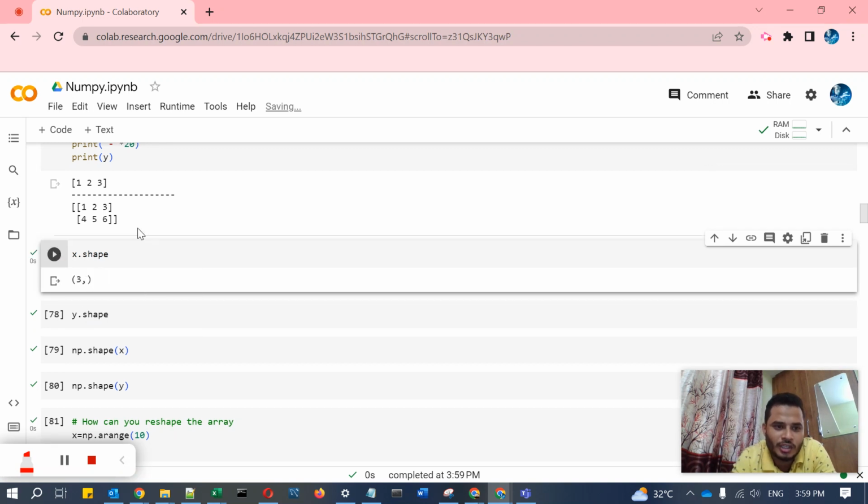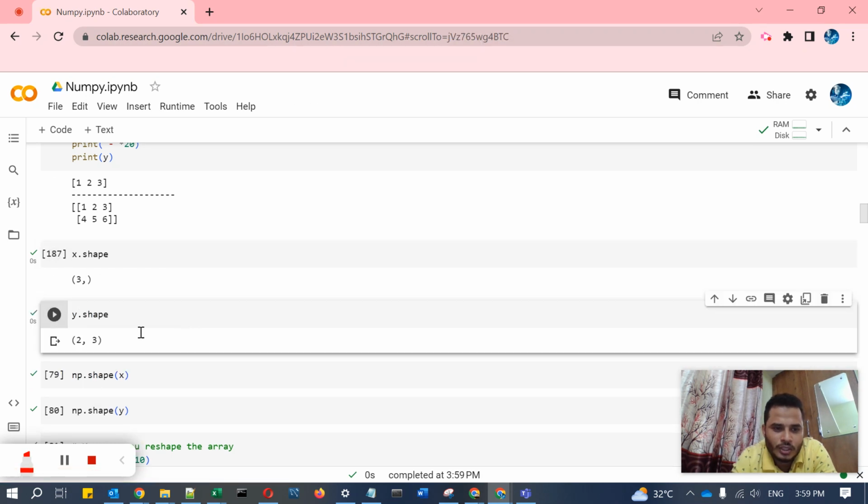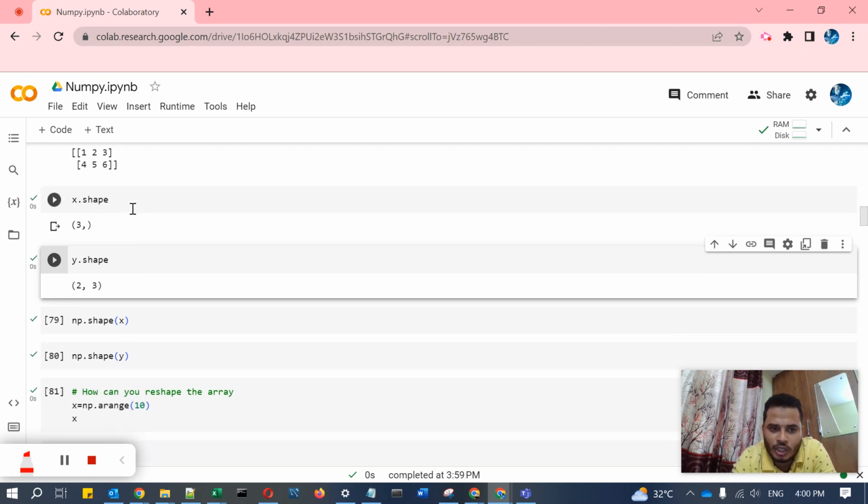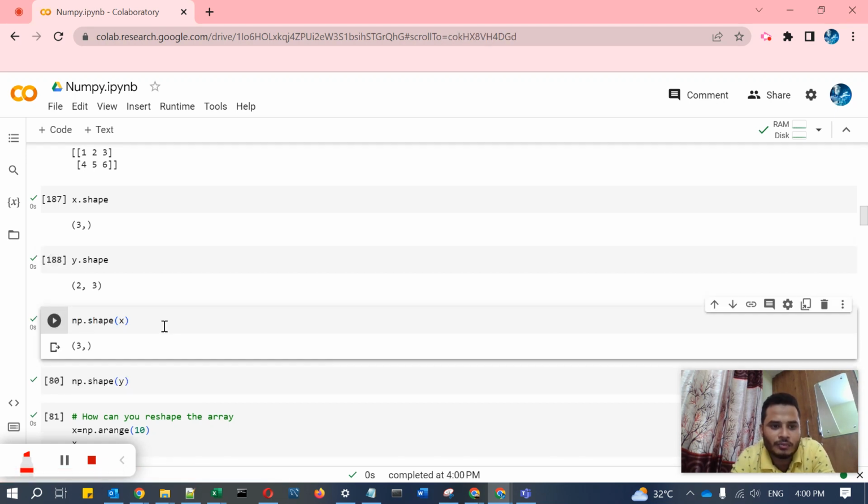X shape is 3. Okay, so if you check the y dot shape, what will it show? Two rows and three columns. Okay, this is two rows and three columns. So like this it will show the shape of the array. So this is the x dot shape you can use, and you can also use np dot shape with brackets, where you pass the x value. Like this also you can check the shape of the array.